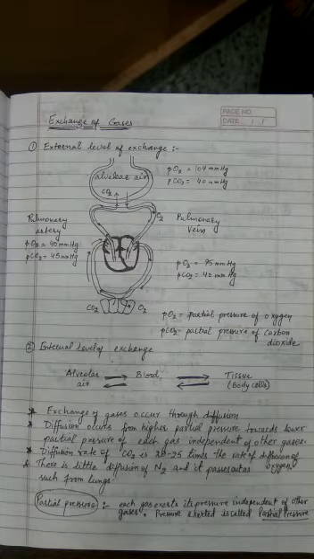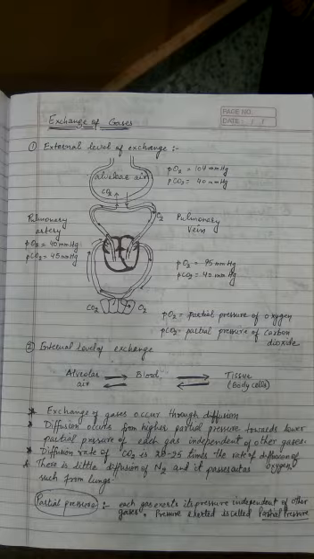So the pressure which is contributed by an individual gas in a mixture of gases is called the partial pressure, and this is Dalton's law, that air is a mixture of gases and every gas exerts its own partial pressure which is independent of the other gases, because the molecules of different gases do not interfere with one another, being far apart. The pressure exerted by each gas is known as its own partial pressure.